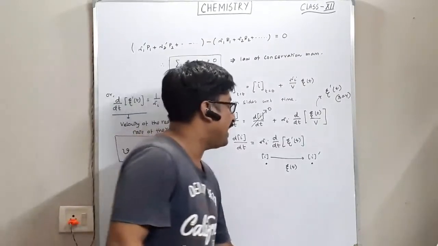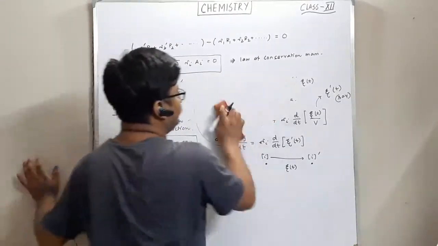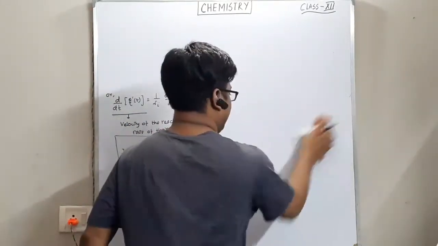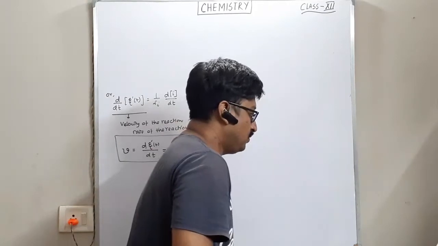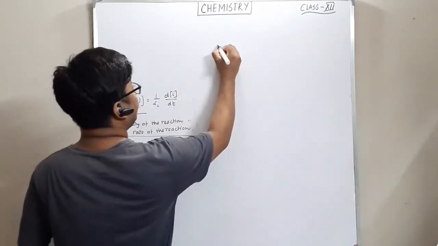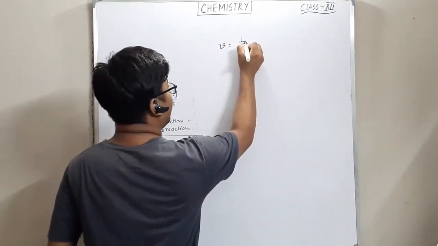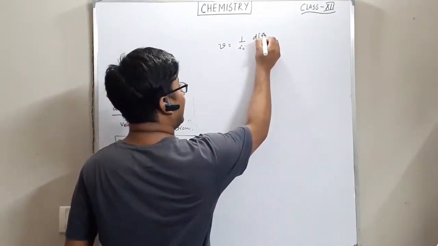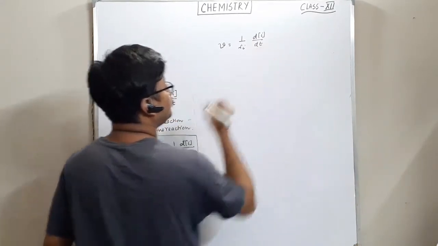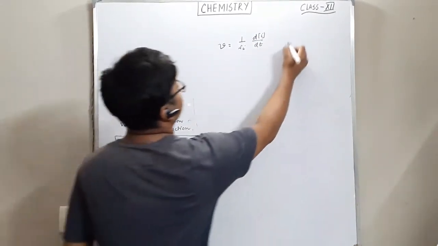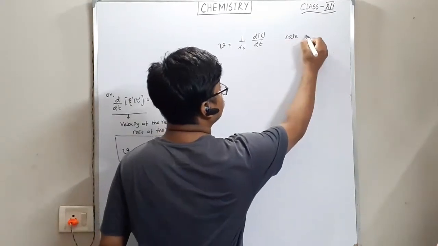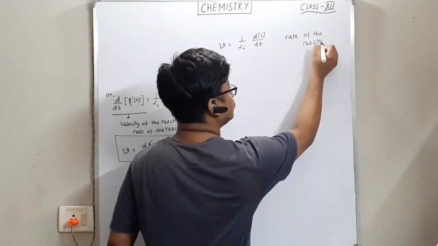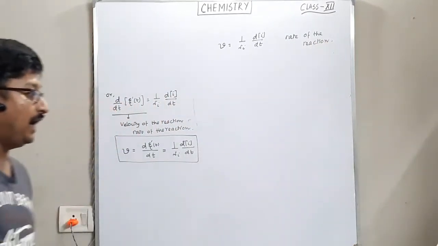Okay. So let's write it here beautifully. What we get? The rate is equal to 1/ν_i d[i]/dt. Okay, this is the rate of the reaction. Acha.